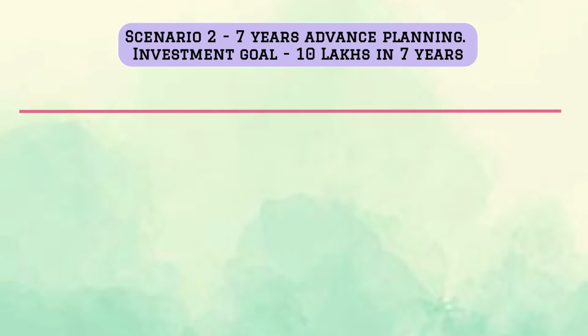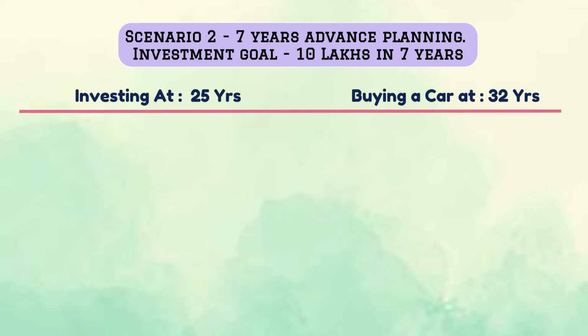Let's move to scenario 2. आपको लगता है 12,400 रुपए right from the start of your career, ये amount ज़्यादा है to save. No issues. You can reduce this amount and increase the tenure. So instead of buying the car at 30, आप उसको 2 साल बढ़ा दें. You plan to buy the car at 32 years of age. So you will have an investment timeline of 7 years.